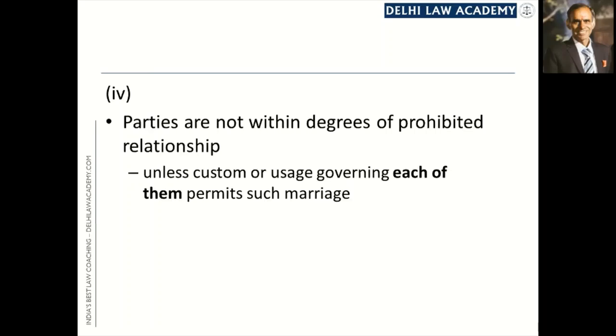The fourth condition is that the parties to the marriage must not be within degrees of prohibited relationship. This condition is relaxed where the custom or usage governing each of the parties permits such marriage within degrees of prohibited relationship.